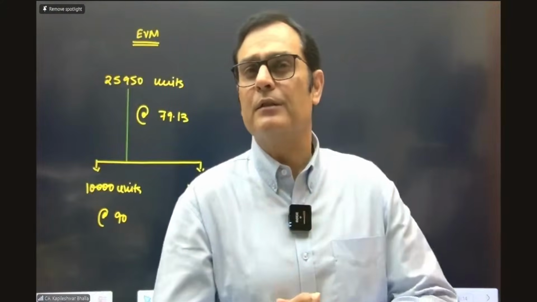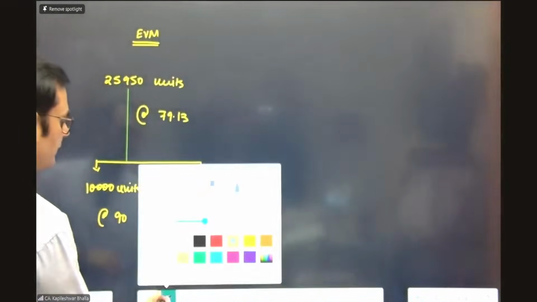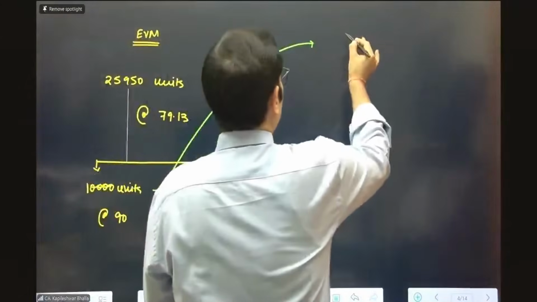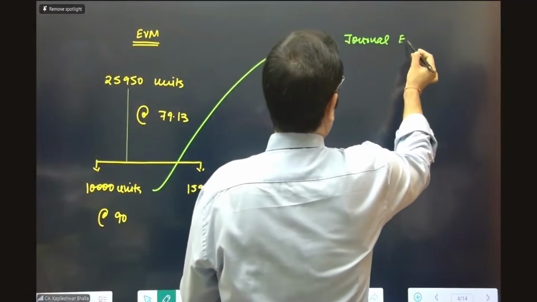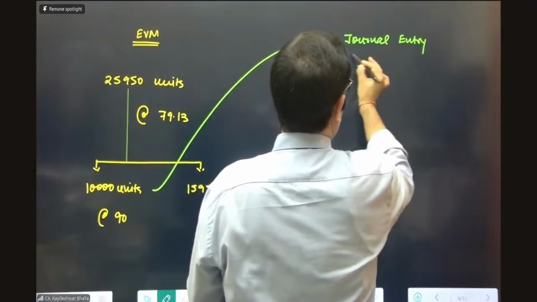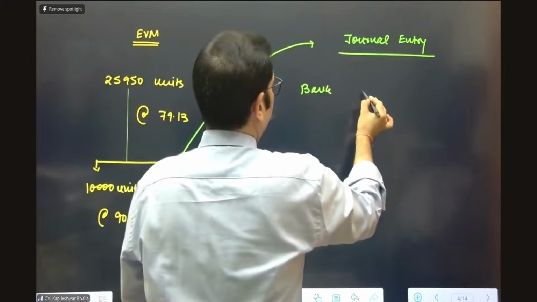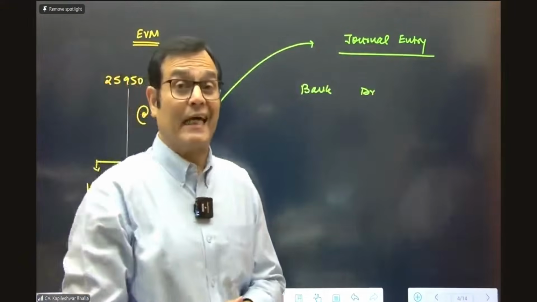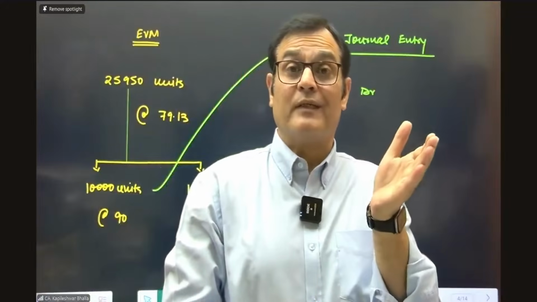I think since in the third part he's asking for the entry as well, let's do the entry at this stage itself. If I look at the journal entry which will be done under this particular method, the entry for the initial units will be: bank gets a debit, and you get the entire 90 rupees from the customer. The bank will be debited with the amount of collection.